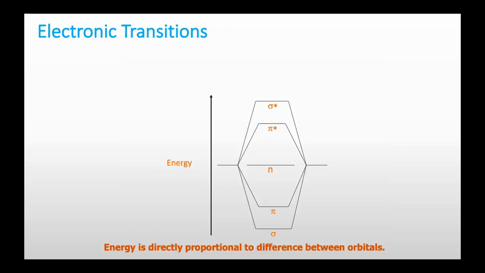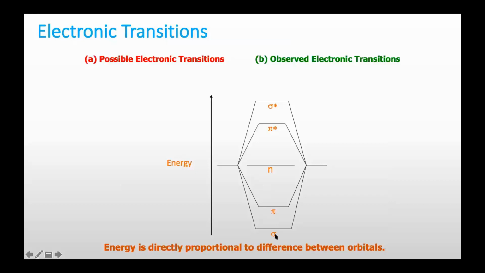And these were the different energy levels for molecular orbitals. Sigma is the lowest energy, then pi, then n, pi star, and sigma star. As we talked about in a previous slide, there are all possible transitions from an occupied molecular orbital to an antibonding molecular orbital, or unoccupied molecular orbitals.